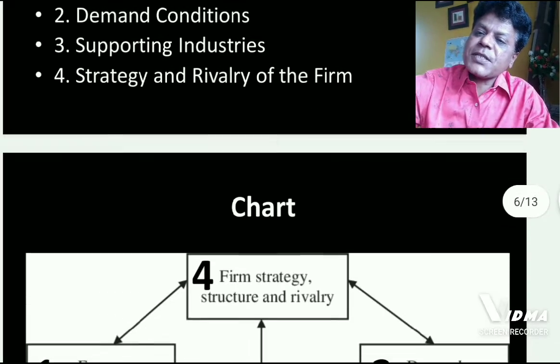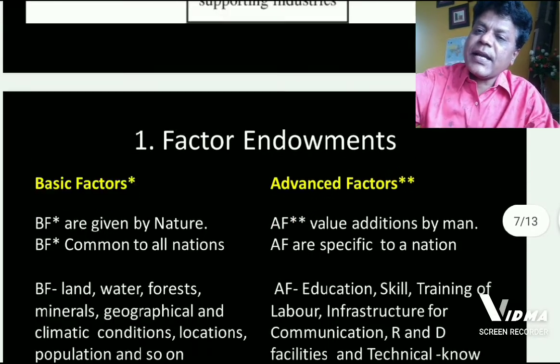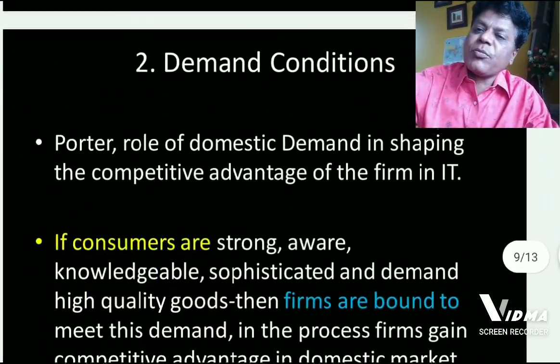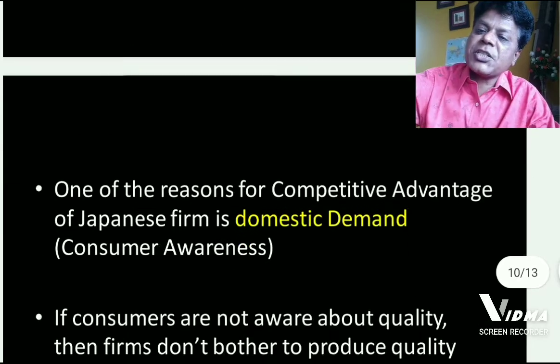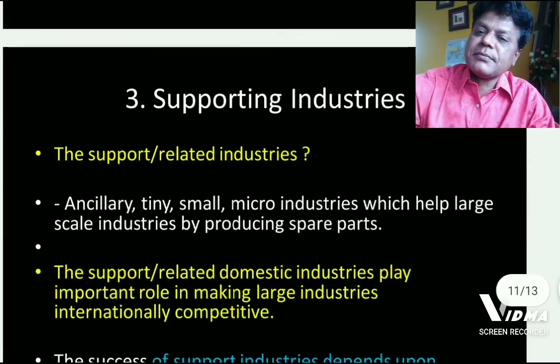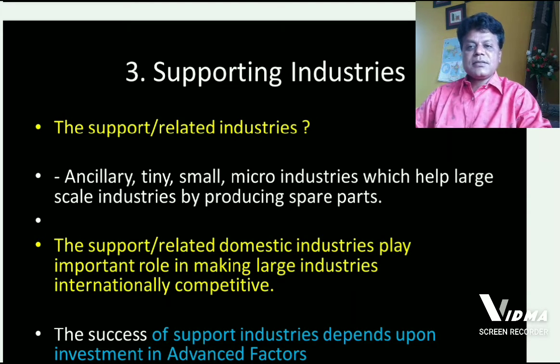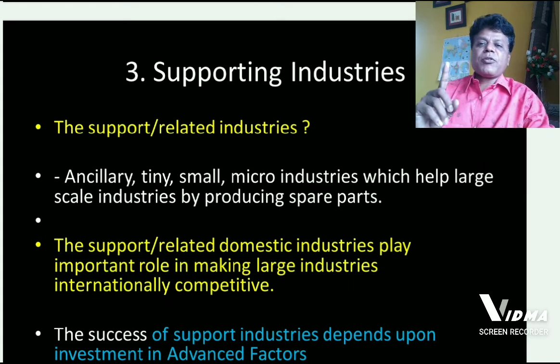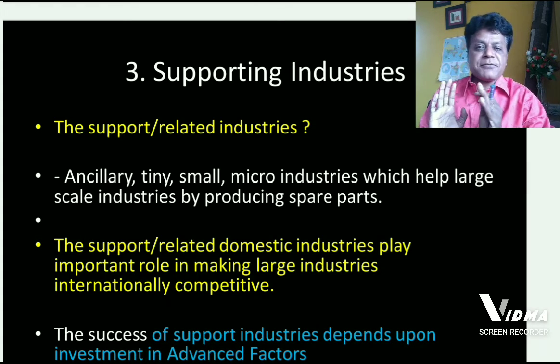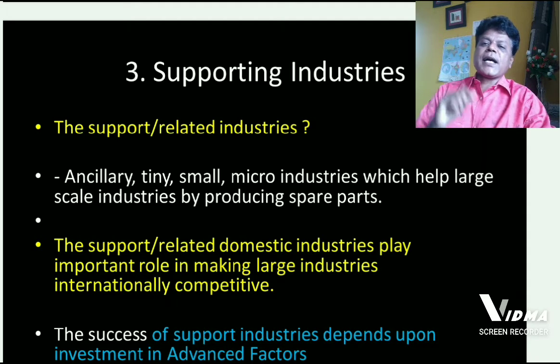In our previous class, we have studied the first and also the second attribute which cause competition amongst the firms at domestic level. In this particular video, we will be studying the third attribute developed by Michael Porter. According to him, the third attribute or element which causes competition amongst the firms at domestic level is supporting industries. These supporting industries are also known as related industries.